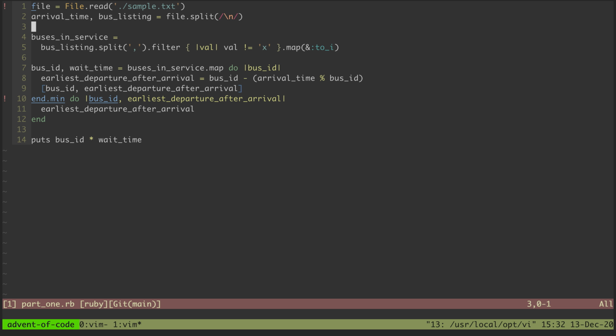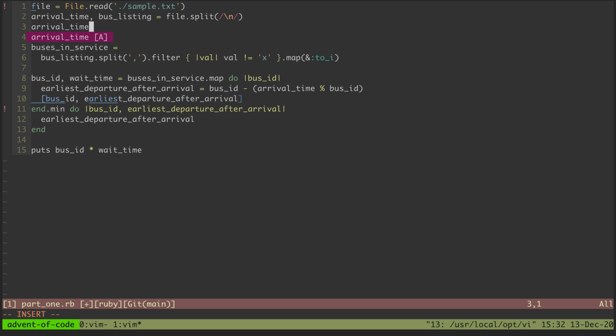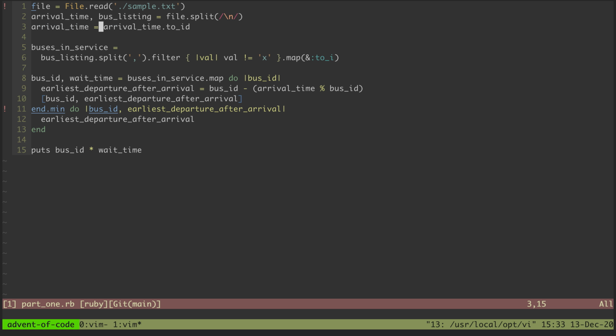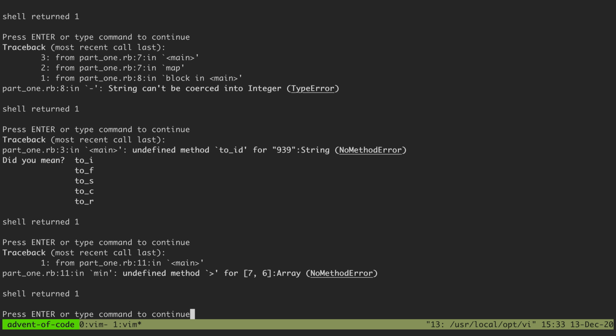Oh, sure. I got to turn arrival time into an integer as well. Did I type 2ID? Oops. Ooh, having a handful of typos here.